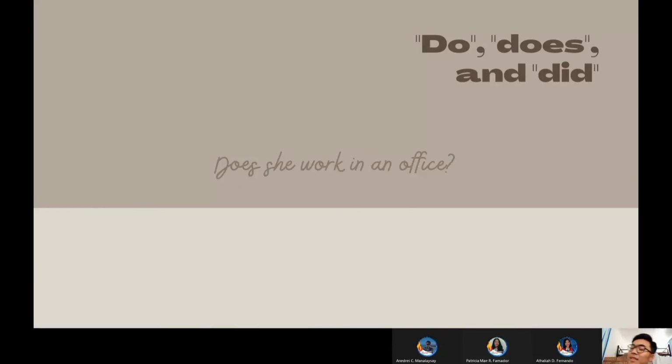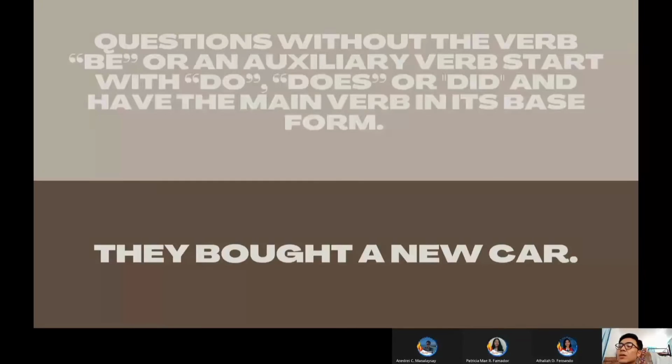All right. So in this sentence, a prepositional phrase. So let's see. Questions without the verb be or an auxiliary verb start with do, does, or did, and have the main verb in its base form. So you're right. It's do verb plus subject plus main verb, and then followed by the rest of the sentence. Now let's look at this sentence below and turn it into a question again. Who would like to try?